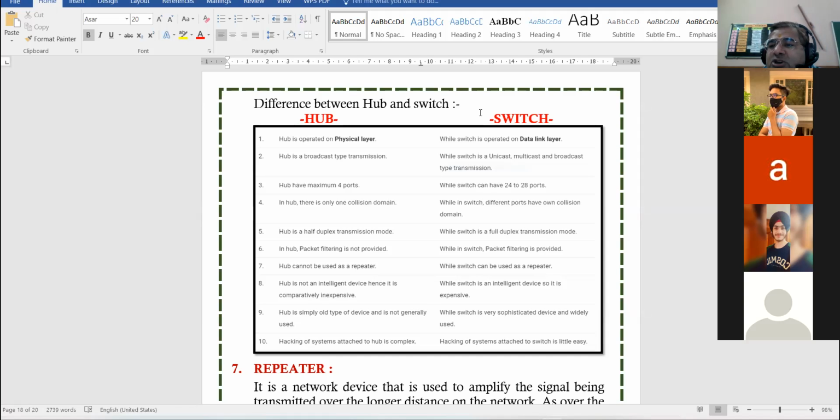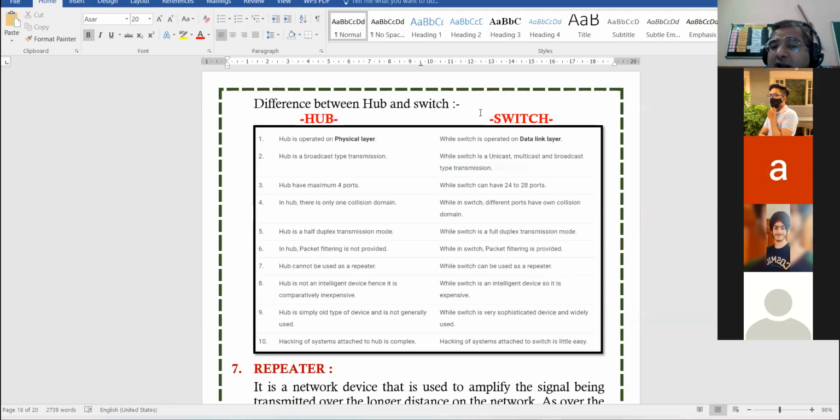OSI model consists of 7 layers: application layer, data link layer, network layer. So in those layers, you will study the detail about how the data packet reaches and passes through all the layers. So hub is operated at the physical layer and switch is operated at the data link layer.